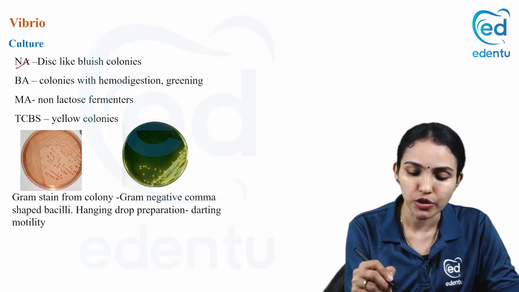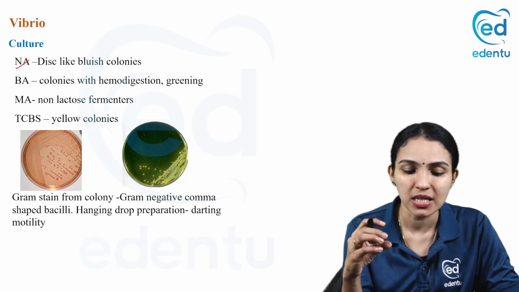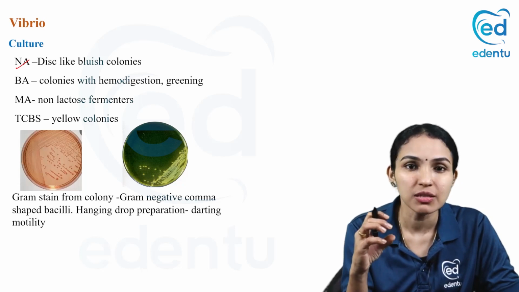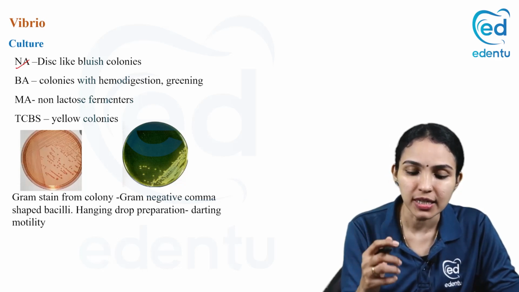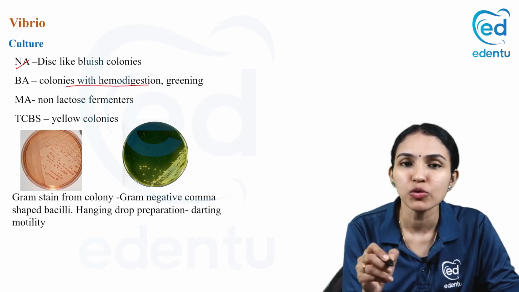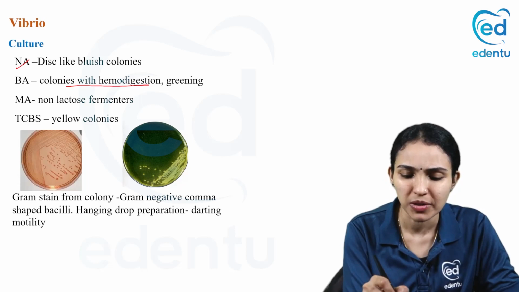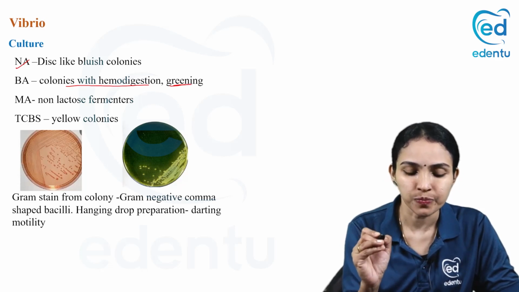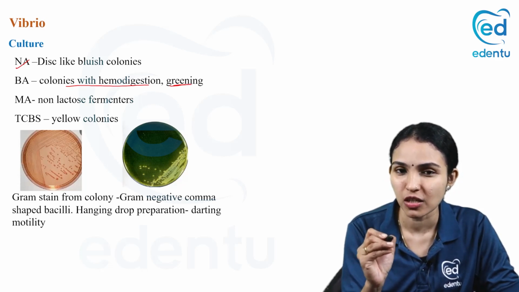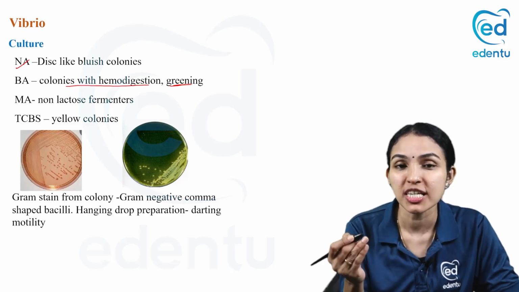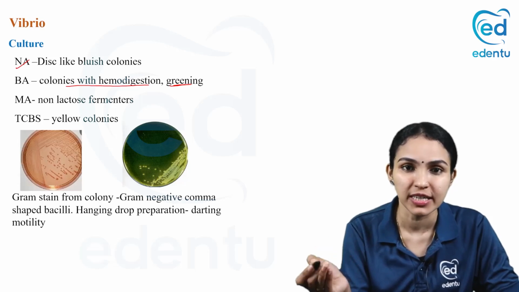In nutrient agar, you will see round, disc-like colonies with a slight bluish tinge. And in blood agar, they will have colonies with hemodigestion. It is not hemolysis, but hemodigestion, showing some kind of greenish discoloration, because Vibrio cholerae can cause hemodigestion. And if it is an El Tor biotype, it can produce hemolysis in sheep blood agar.